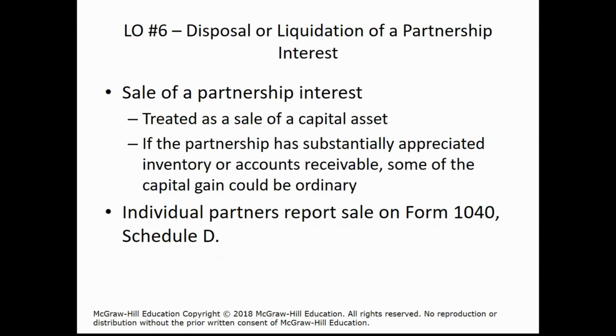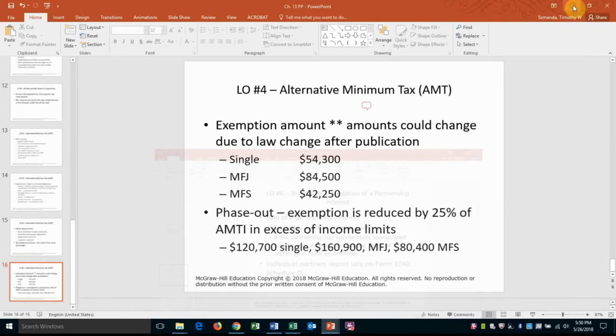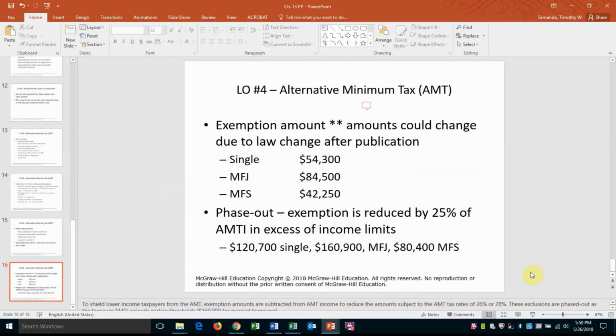If a partner sells a partnership interest, it's treated as the sale of any capital asset. If the partnership has any considerably appreciated inventory or accounts receivable, it's possible that some of the capital gain could be ordinary. And of course, a partner who sells their partnership interest would report this sale like any capital asset on Schedule D of Form 1040. If you have any questions on these or any of the concepts in Chapter 14, please let me know.